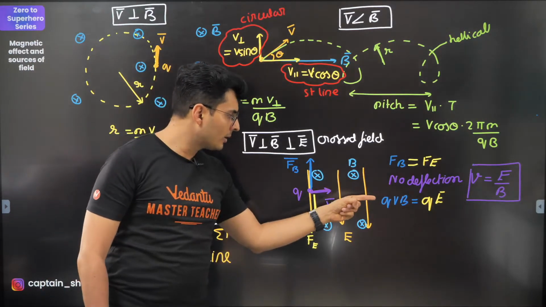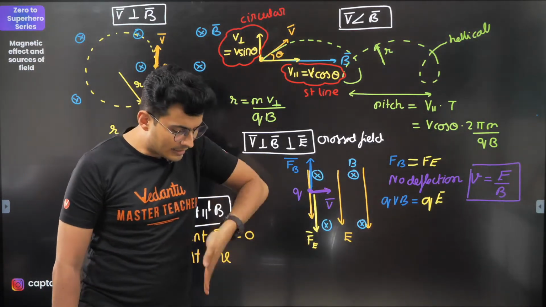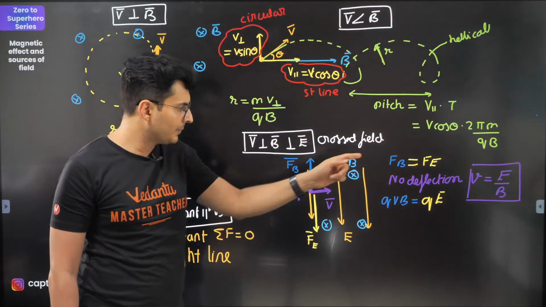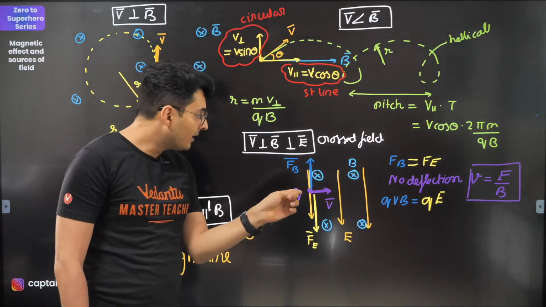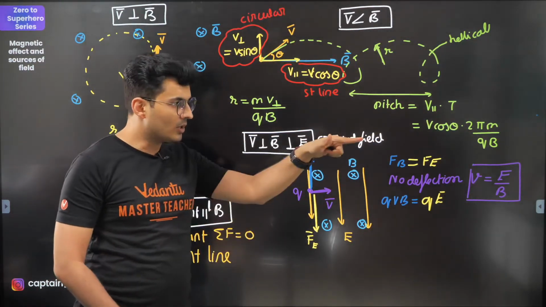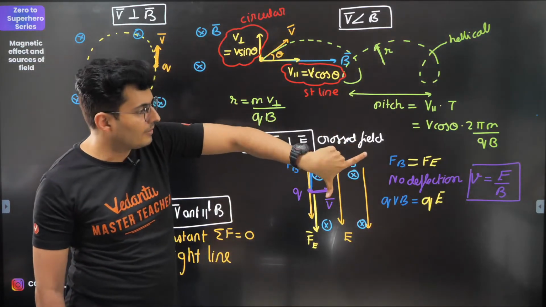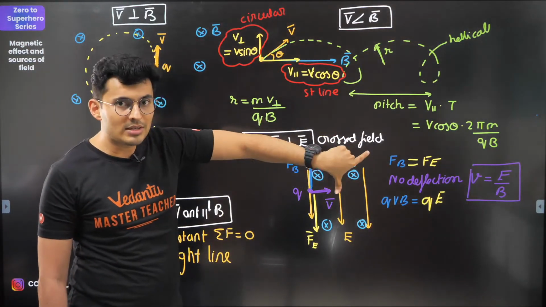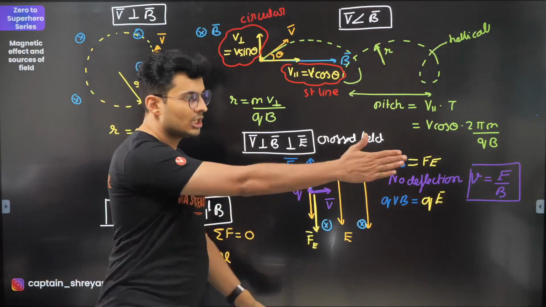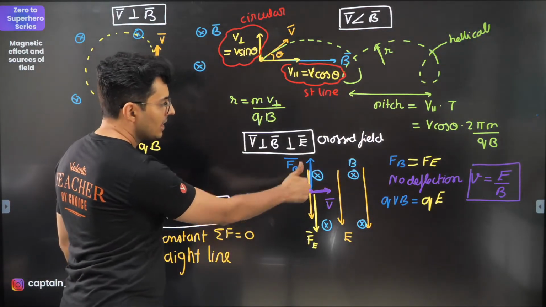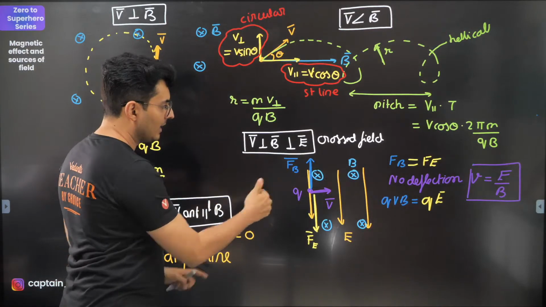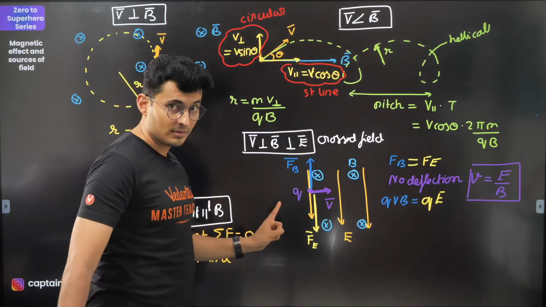It's also thrown perpendicular to the field. Magnetic field is inside, so velocity, field and other field, all three are mutually perpendicular to each other. V cross B comes up, force due to magnetic field is in the upward direction.